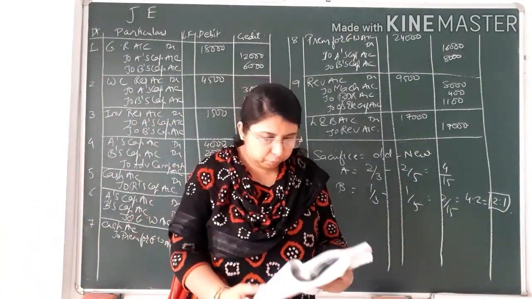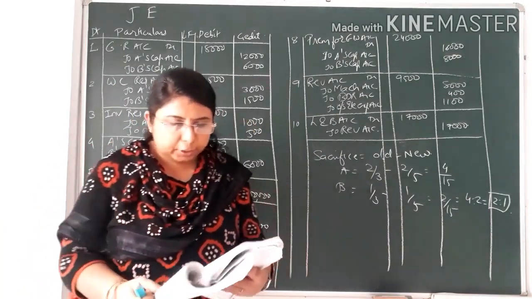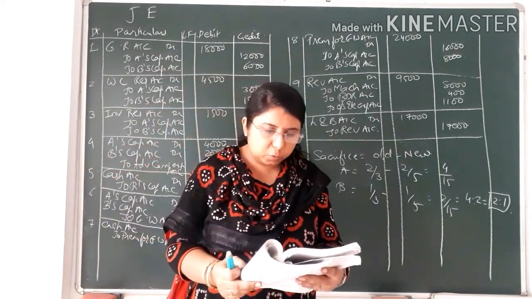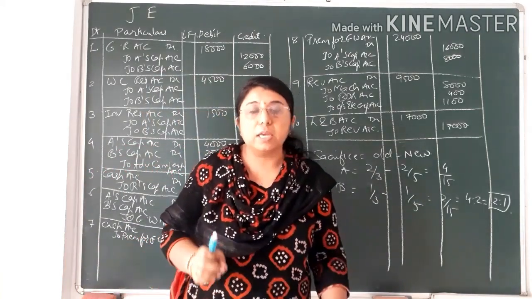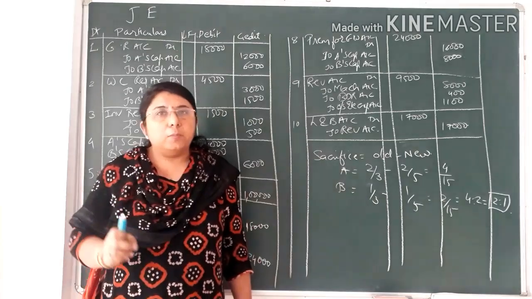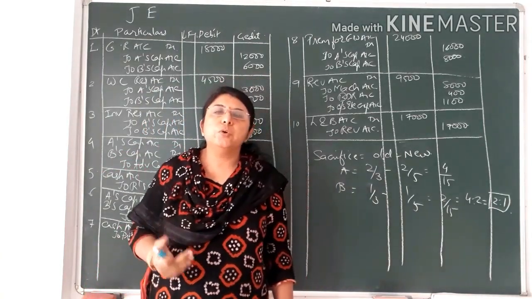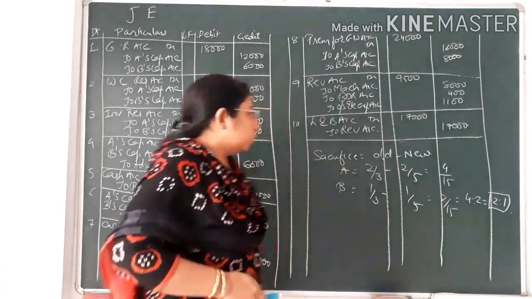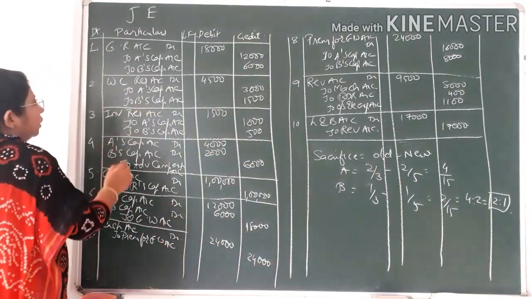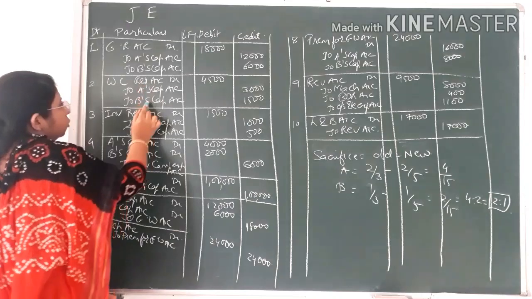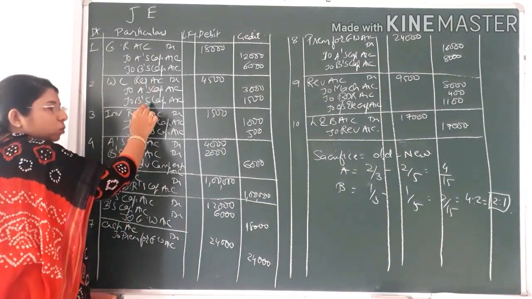Now on the asset side, you can see the last item, advertisement campaign expenditure, that is accumulated loss. As we distribute accumulated profit, in the same way we have to distribute accumulated loss. You can see the fourth entry that I have written, the reverse entry. When it was profit, the capital accounts of the partners were credited.